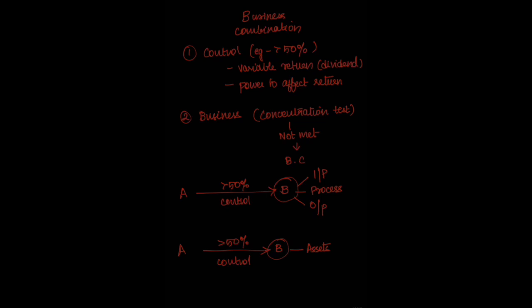If company B is in such a situation that the business is down and there is no actual output, but they have their machines and they want to sell them, and company A is going to buy those assets, then it is only an asset acquisition and not a business. It cannot be shown as investment in subsidiary. I don't have any control since it is not a business, it is only an asset. I have control over the assets but not the business. So this will be recorded just as assets in my books.